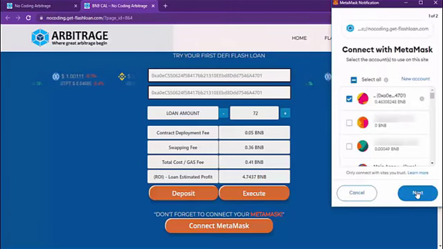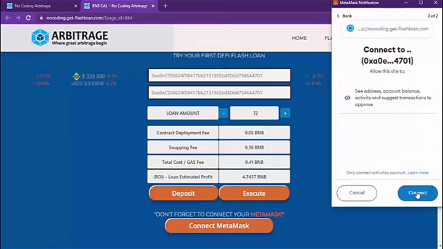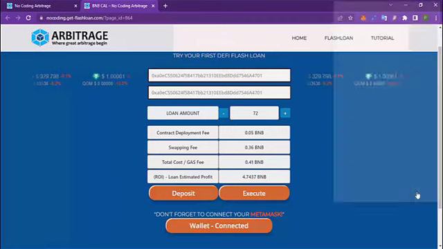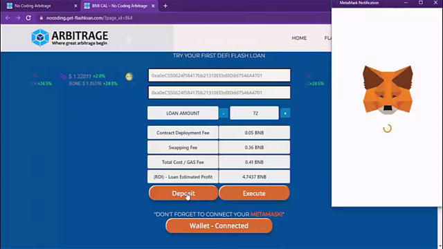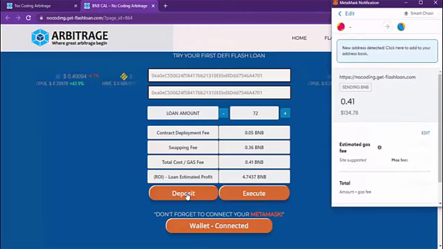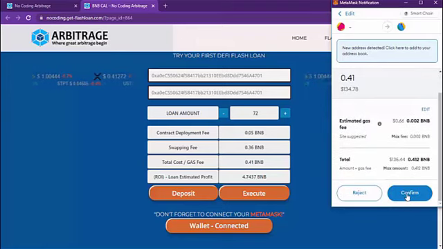Then click Next and click Connect. Now after connecting to MetaMask, you can start deploying the Flash loan contract. To do this, just click Deposit. And click Confirm.